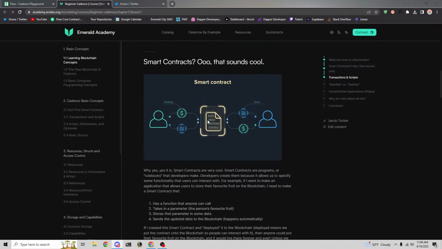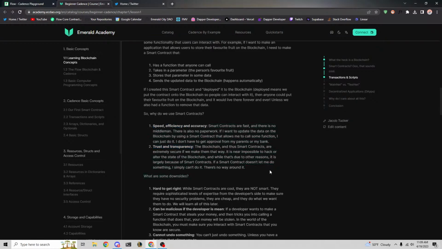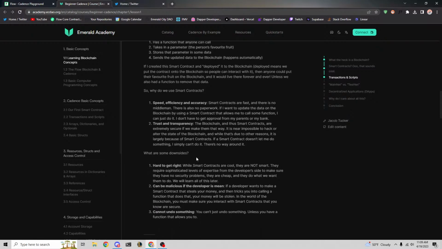There's this cool little diagram here where there's like a little note thing with a bunch of cool little coding hacker numbers on here, and you can see it's managing money and data, which is what smart contracts do. But let's actually get into some of the properties of smart contracts, just so we can have this in the back of our mind while we're coding them today.